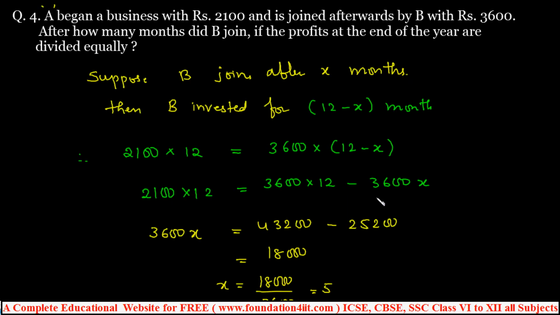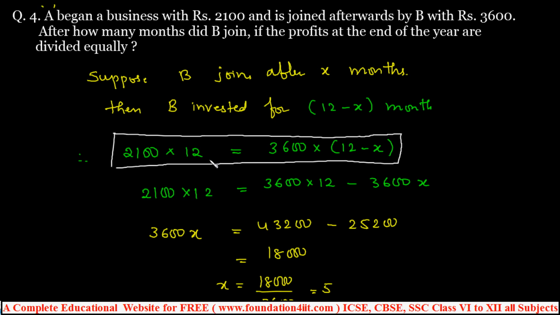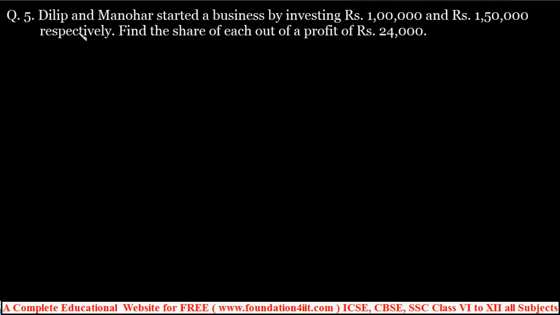So main thing in this is the making this step. Okay, that is investment into number of months must be equal in the both the cases, in these two. Okay, the investment is 12 months and this is for 12 minus X months, right? And this condition, and let us see a few more problems in different way. So now in this question, question number 5, Dilip and Manohar started a business by investing 1 lakh and 1,50,000.